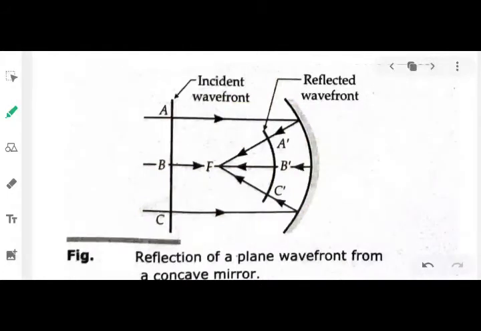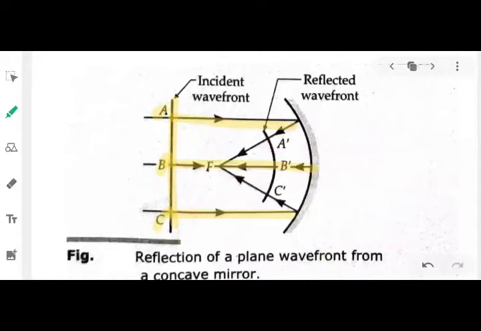Now the behavior of a concave mirror. Again you have the wavefront AB. Now in this wavefront AB, consider 3 points A, B and C. As you can again see, who travels more distance in all of the three cases?